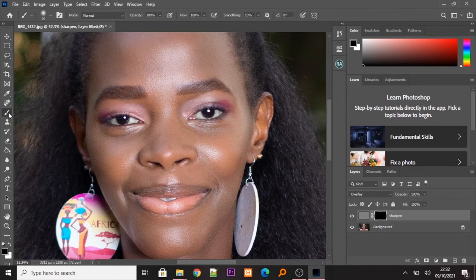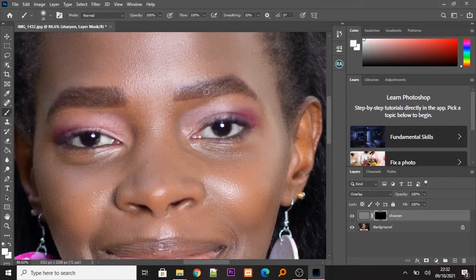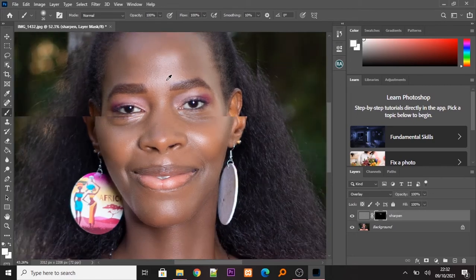Now take the brush, change it to white color and paint over the part you want to sharpen. Now let's sharpen her eyebrows. You can see I'm sharpening her eyebrows. I can also sharpen her eyelashes. Before, after, before, after.